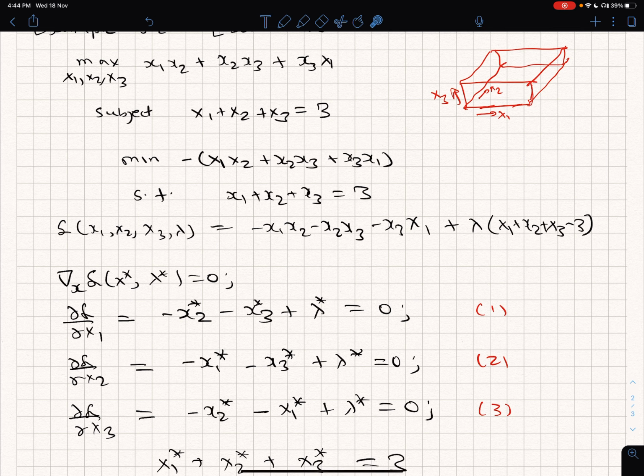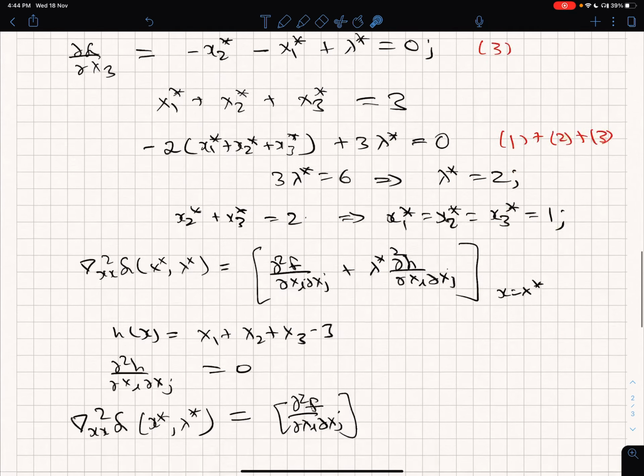If I take the second derivative of f with respect to x1 and x2, what will I get? Minus 1. With respect to x2 and x3, what will I get? Again a minus 1. And with respect to x3 and x1, again I will get a minus 1. And then this matrix is going to be a symmetric matrix.